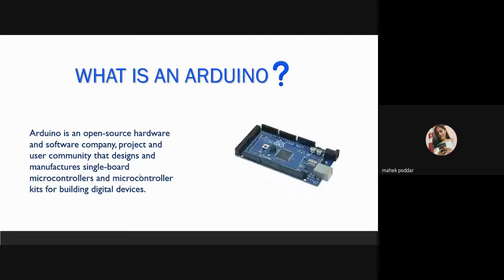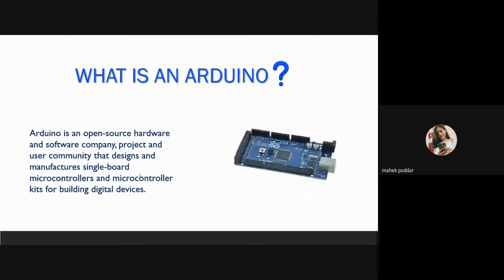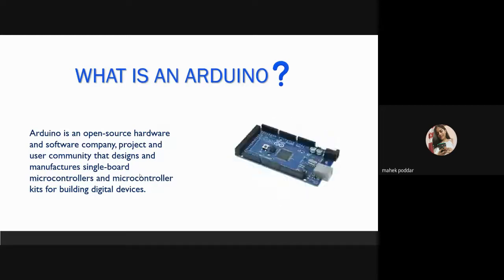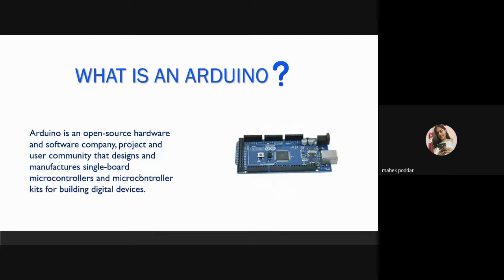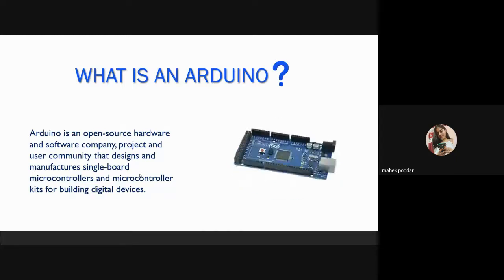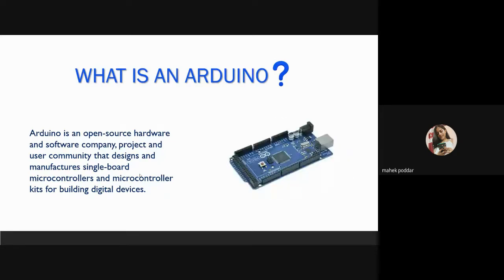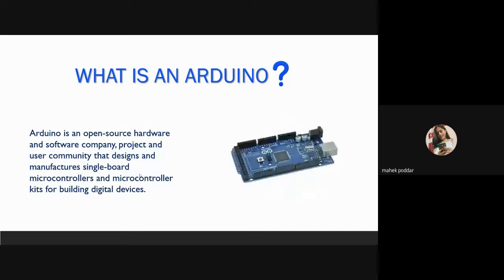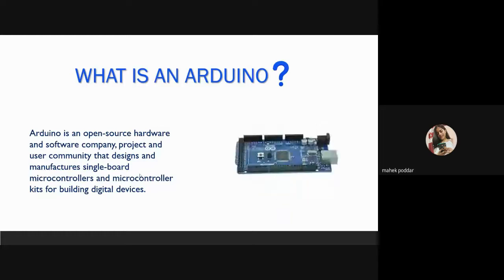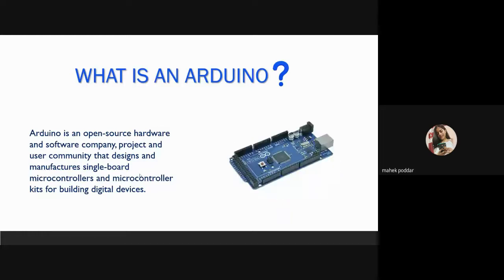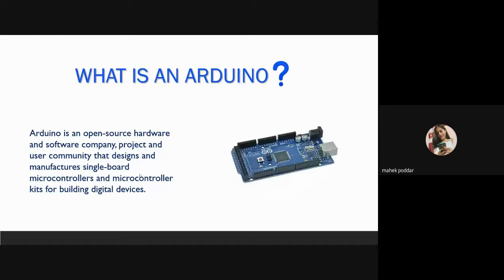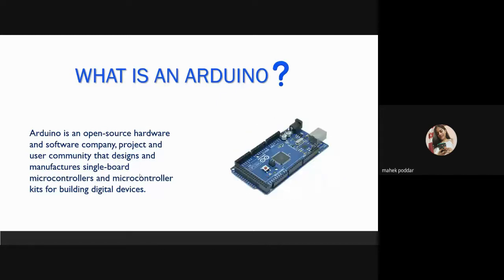Those inputs which we send to the Arduino are converted into output. Output can be activating a motor, turning on an LED, publishing something online. Any input which we give to the Arduino, we will get the desired output which we want. You can tell the board what to do by sending a set of instructions to the microcontroller. To do so, you use the Arduino programming language, which will be coming in the session very soon.